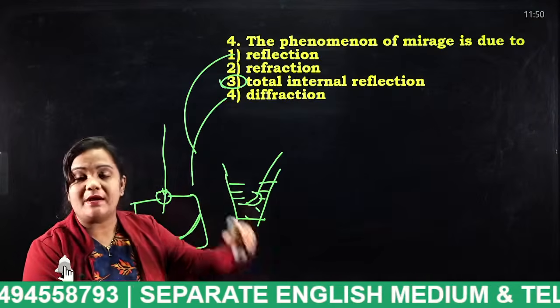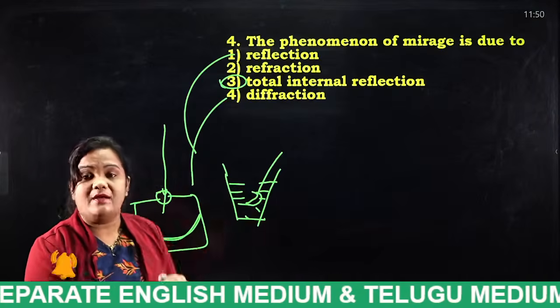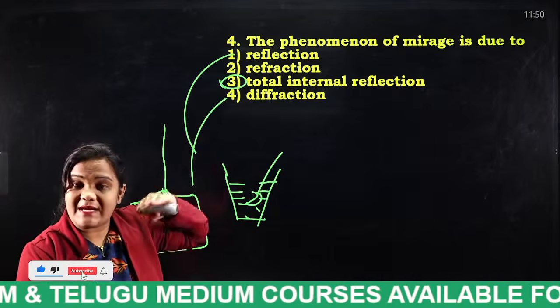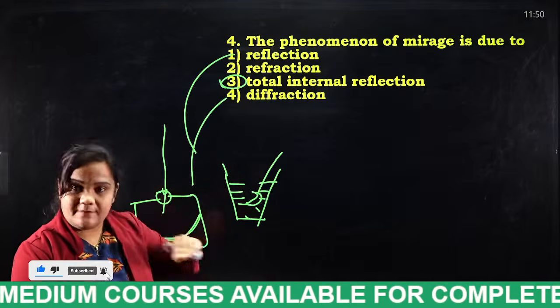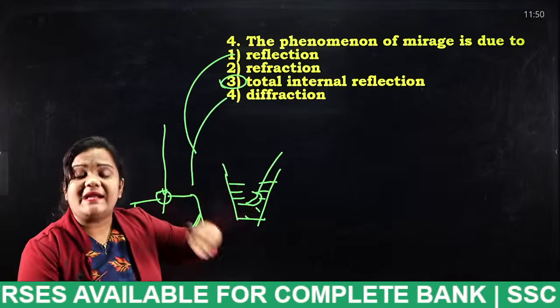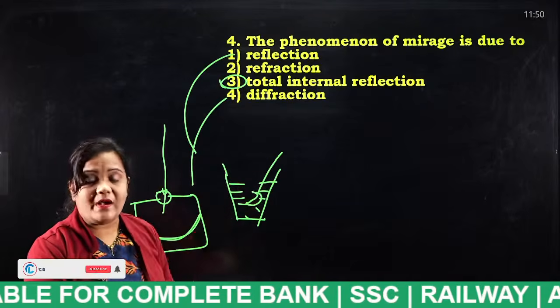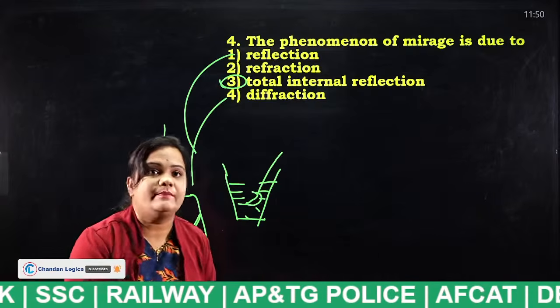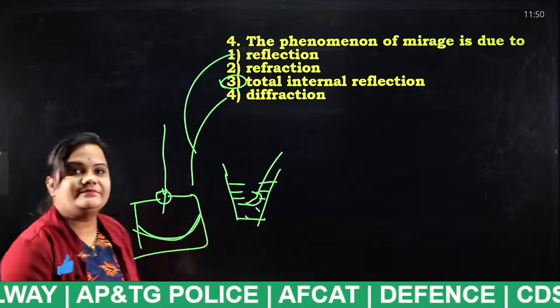So mirages are nothing but what? I have told you already. On a hot day, when you look at the river which is below the sun, the reflection happens there. That particular phenomenon is known as what? Mirages. Okay. Next.